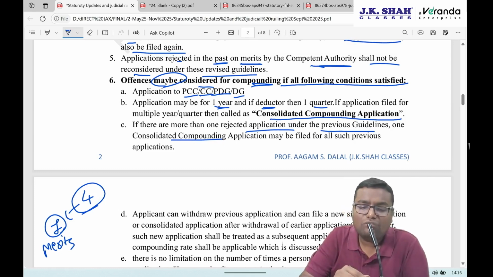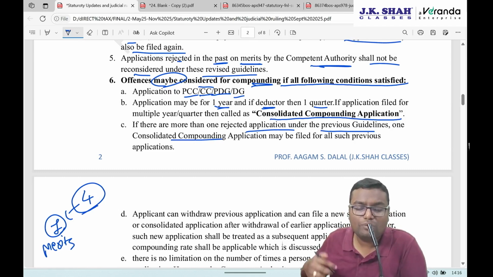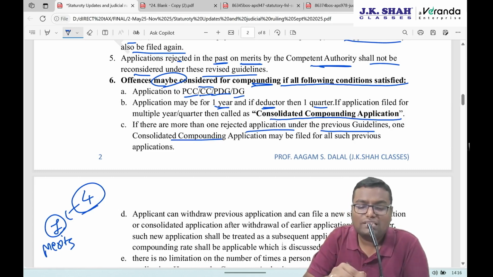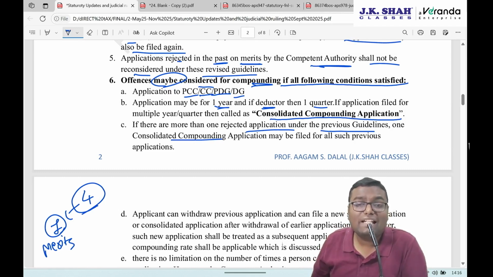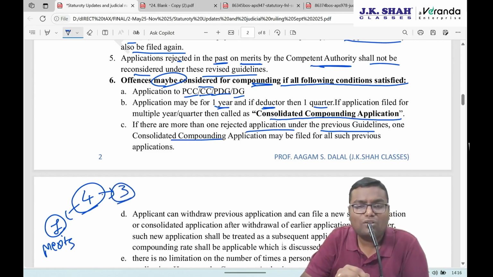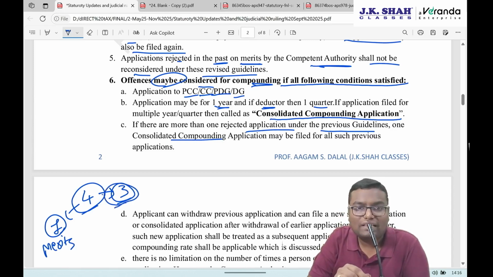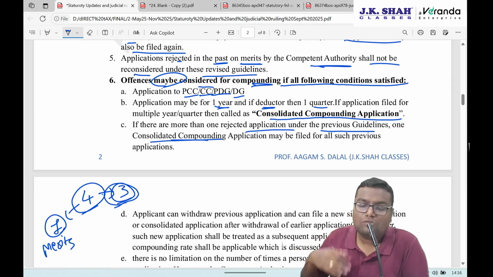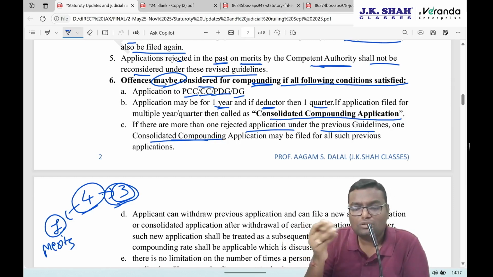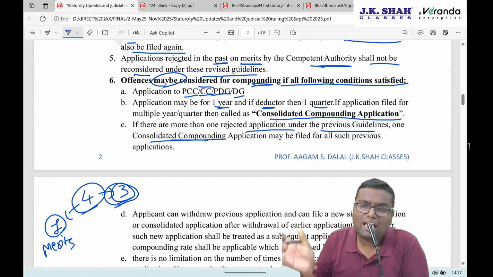But the 3 other offenses out of the 4 offenses for which compounding applications were done, those were rejected due to some clerical error. So my tax was pending and all that stuff. Now I'm going to rectify all the errors, and now in the new guideline I want to reapply for compounding. Yes, I can do that. I can also file one single application for all these 3 offenses combined, and that will again be considered a consolidated compounding application. So yes, I can do a single application for more than one offense, more than 1 year, more than one quarter. I can combine them all and make one application.